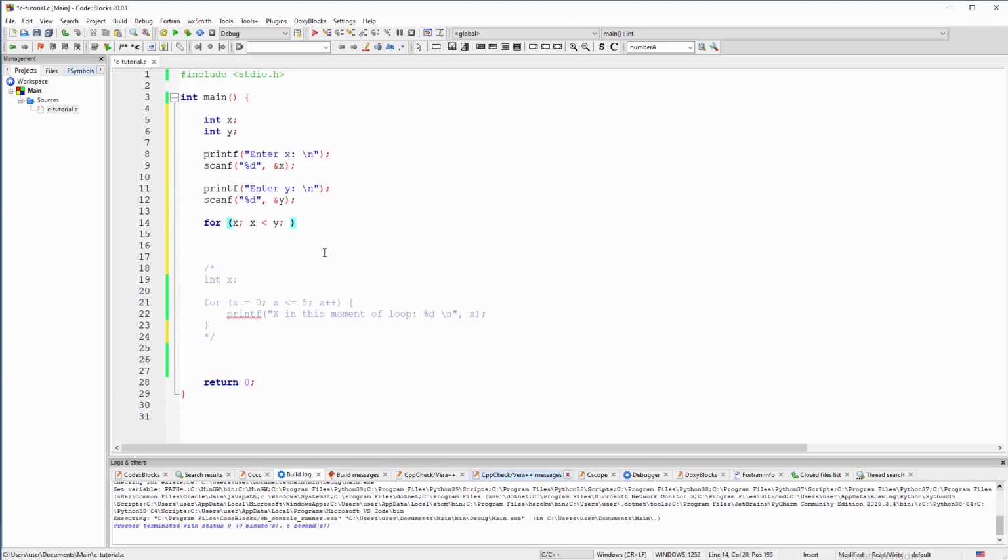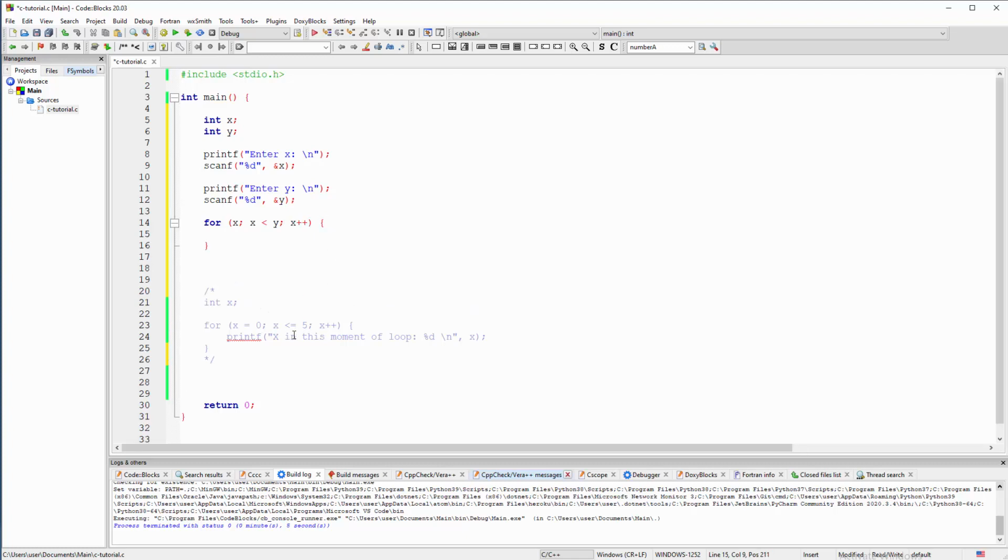The jump will be X++ or X plus 2, X plus 3, depends what you do. And now we'll just print that X at a moment of time, because we only care about X here. Y is just the top level, nothing very important.